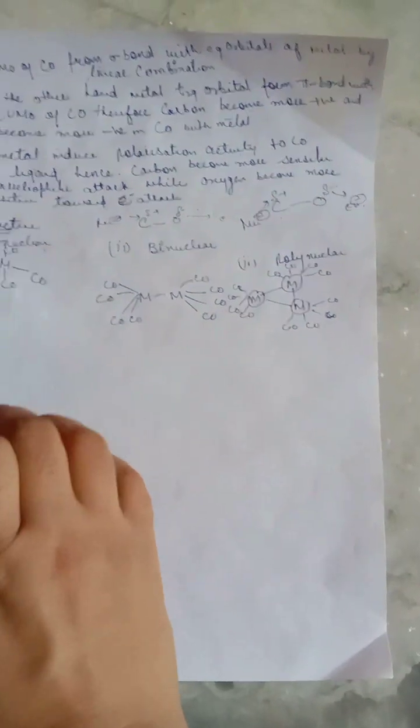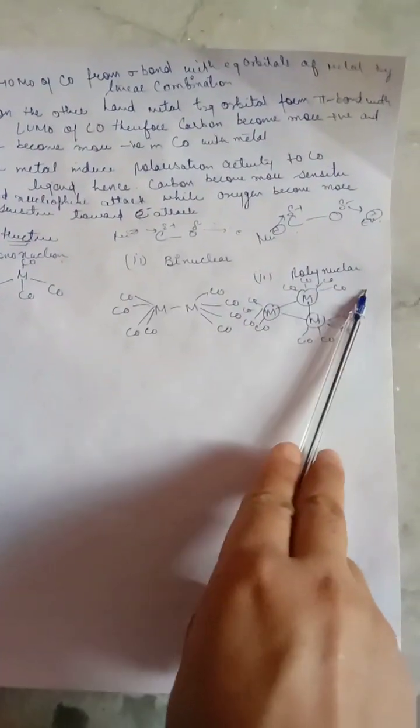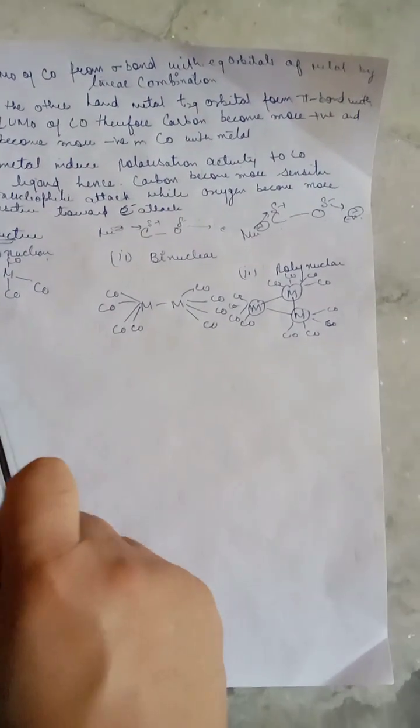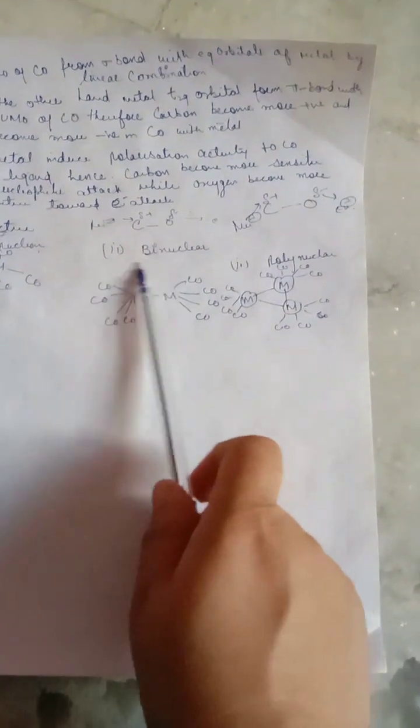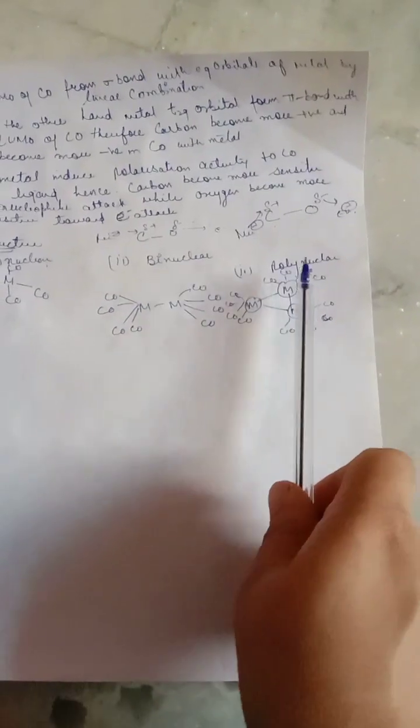And we will discuss the structures: mononuclear, binuclear and polynuclear. Mononuclear has a metal and carbonyl bond, binuclear has a bond between the metals, and polynuclear has more than two metal bonds.